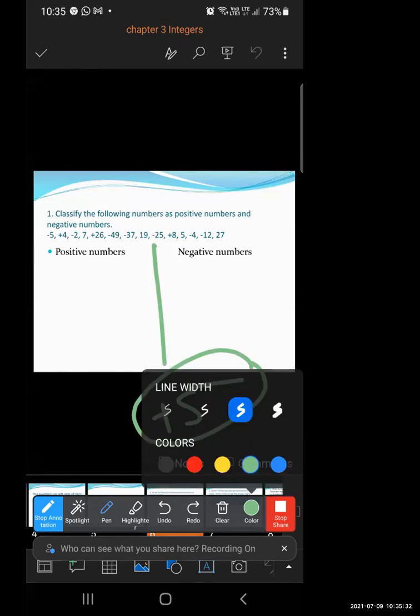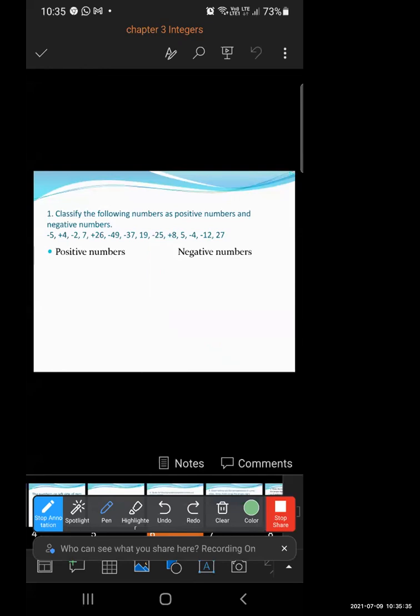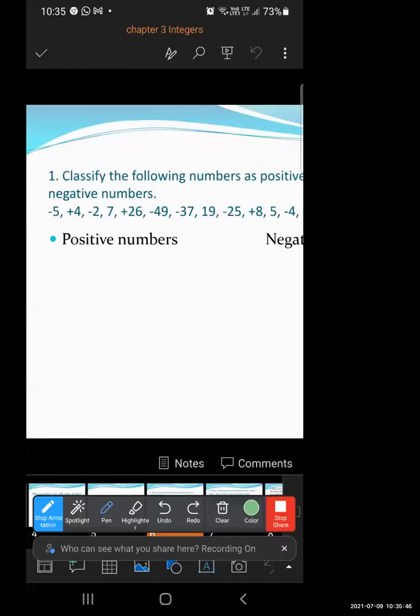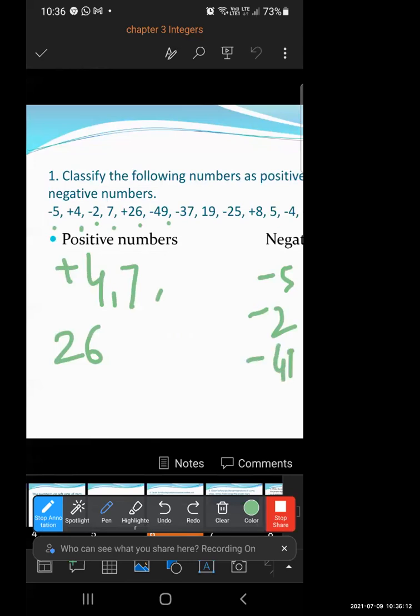Okay, now here, positive numbers and negative numbers are there. Now -5 comes under positive numbers or negative numbers? So -5 is a negative number. +4 is a positive number. -2 is a negative number. 7 is a positive number. +26 is a positive number. -49 is a negative number.